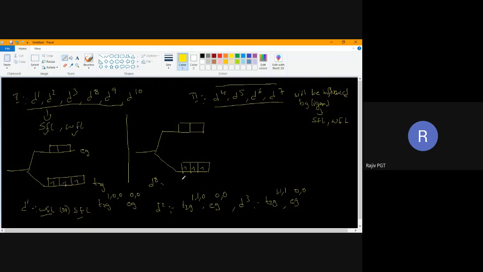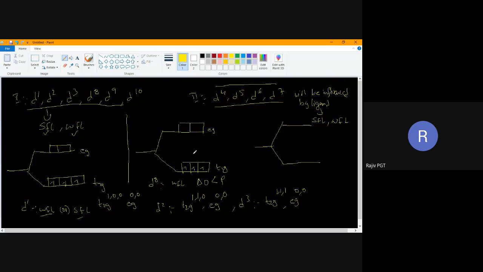Now go for weak field ligand, WFL. Weak field ligand, can you say the condition? What is the condition for weak field ligand? The weak field ligand condition is delta naught is less than pairing energy. Good. If delta naught is less than pairing energy, will the fourth electron enter T2G or EG? The fourth electron will go to EG or T2G.